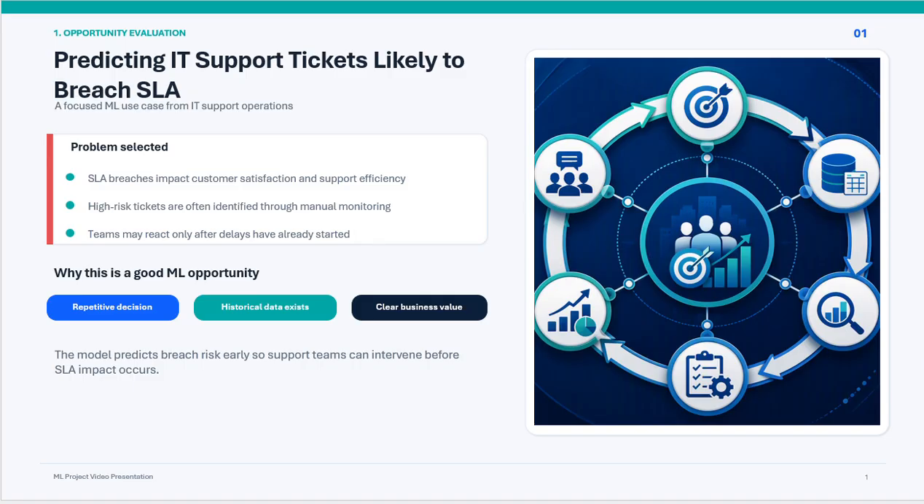By predicting high risk tickets early, organizations can reduce SLA breaches, improve customer satisfaction, increase efficiency, and optimize resource allocation. Based on these three criteria, I believe this is an attractive machine learning use case.